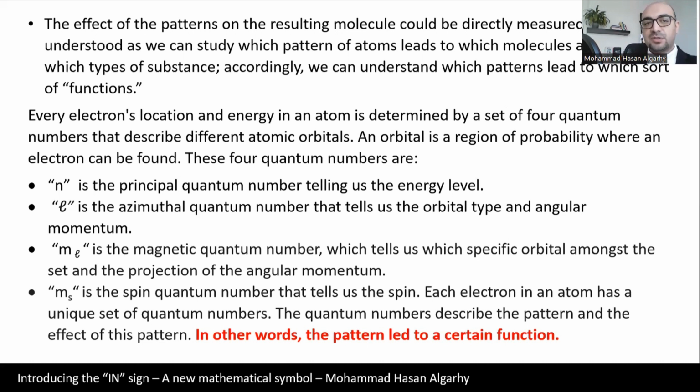So these 4 quantum numbers are: n, the principal quantum number telling us the energy level; L, the azimuthal quantum number that tells us the orbital type and angular momentum; ML, the magnetic quantum number which tells us which specific orbital amongst the set and the projection of the angular momentum; MS, the spin quantum number that tells us the spin. Each electron in an atom has a unique set of quantum numbers. The quantum numbers describe the pattern and the effect of this pattern. In other words, the pattern led to a certain function.